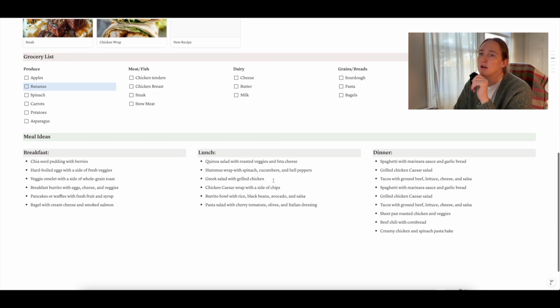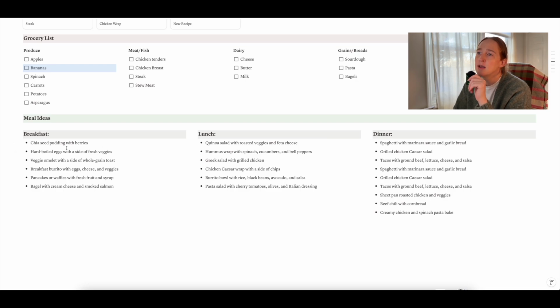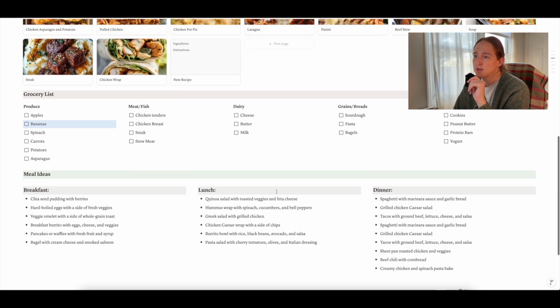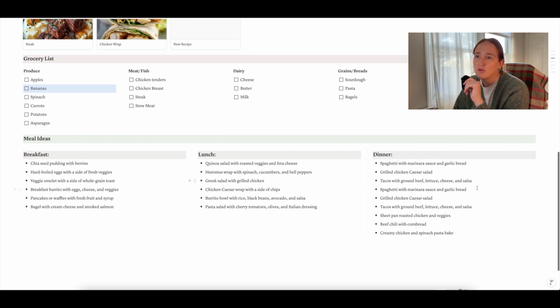And then on the bottom here is just a list of meal ideas. So this I like to have too if something comes up in my head or if I'm out at a restaurant or whatever, I just have an idea for a lunch, I'll add it into this meal idea list. A lot of these too are just easy. I don't really need to have a full-blown recipe for them. They're just ideas for when I'm like, oh, what do I want to make for lunch? What do I want to make for dinner? And then I can just come here to the meal ideas page.